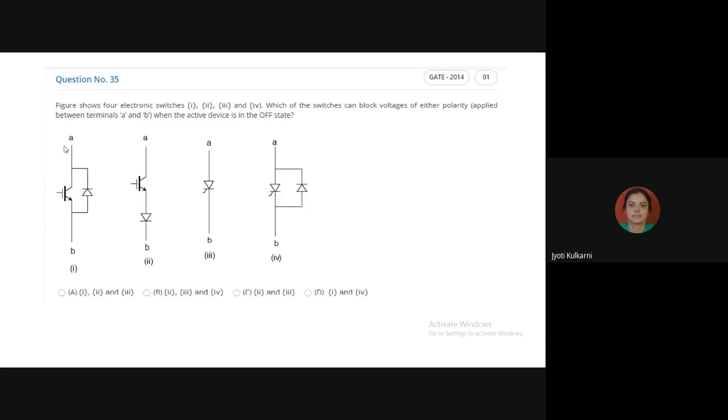Which devices are able to block the voltage when the active device is in the off state?